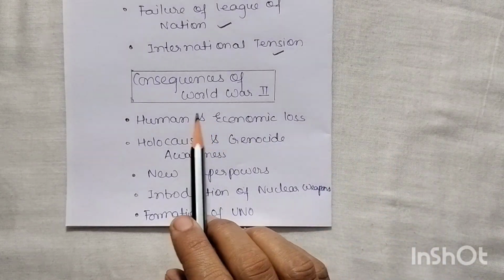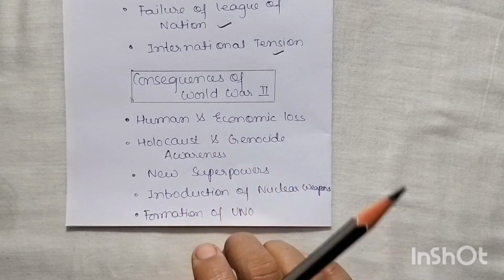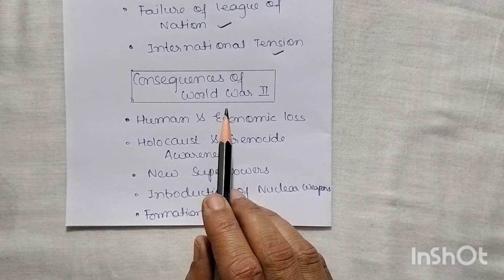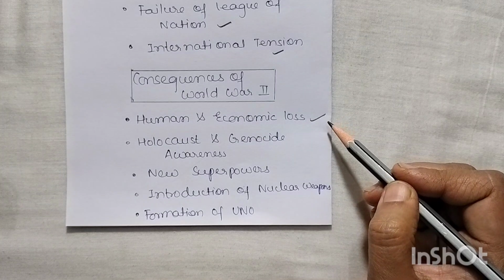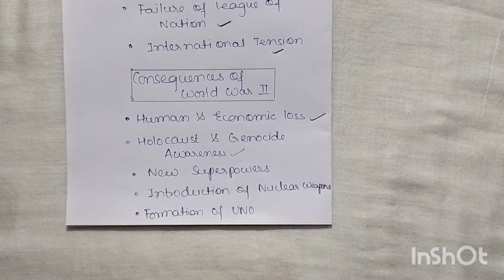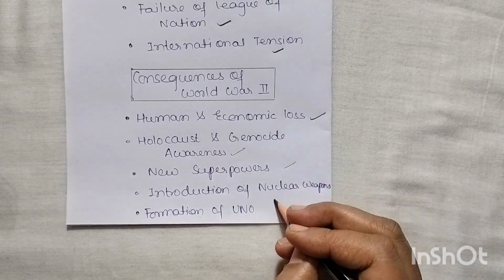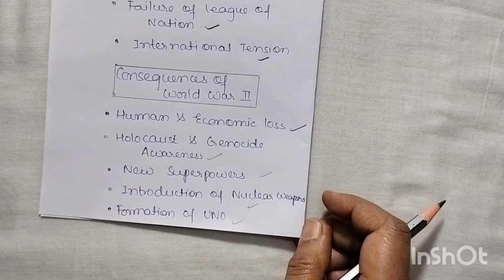So let us see the consequences of World War II. First, the causes we have already covered. Let us see the consequences. Here we will see the human and economic loss, then Holocaust and genocide awareness, new superpowers, introduction of nuclear weapons, and the formation of the United Nations Organization. So let us quickly cover this topic.